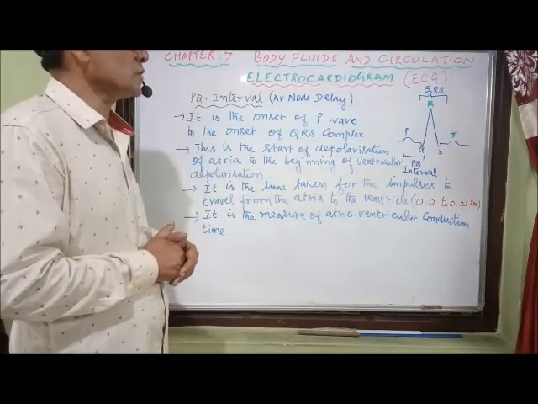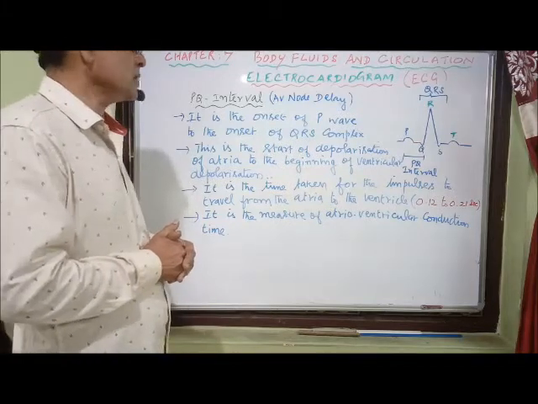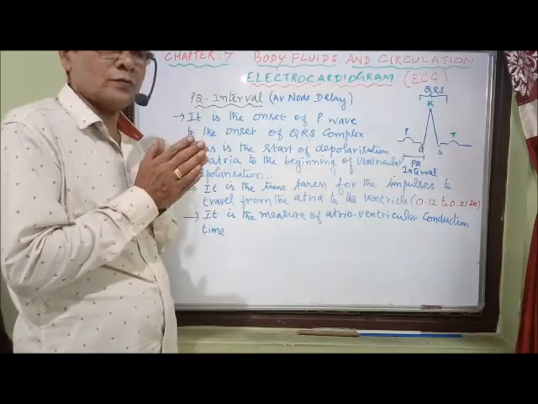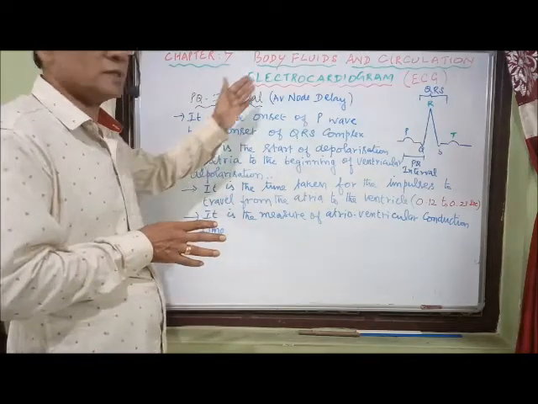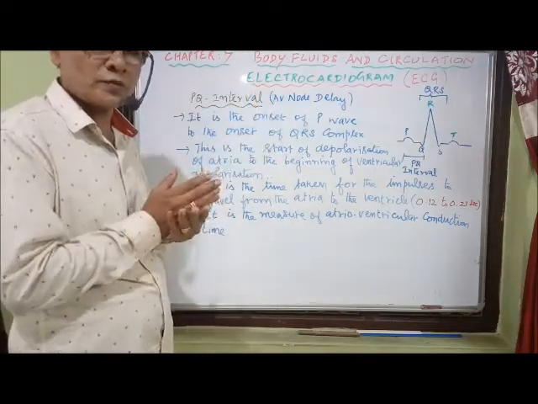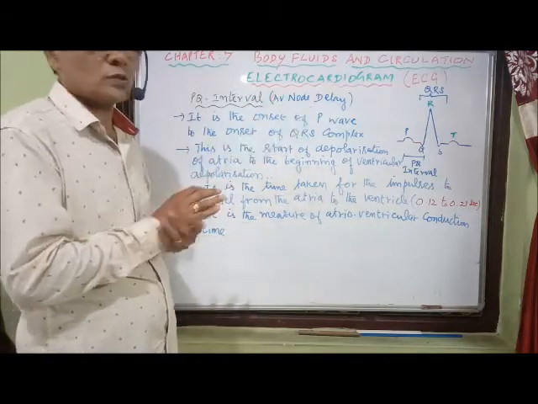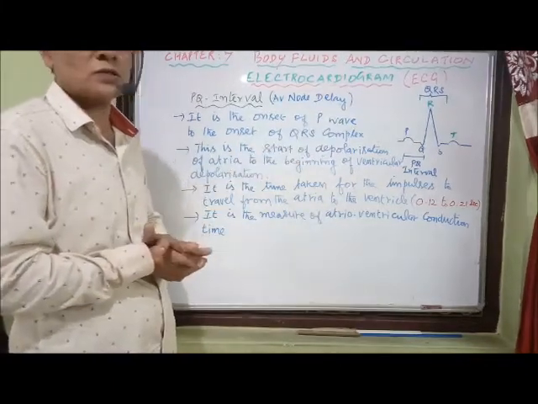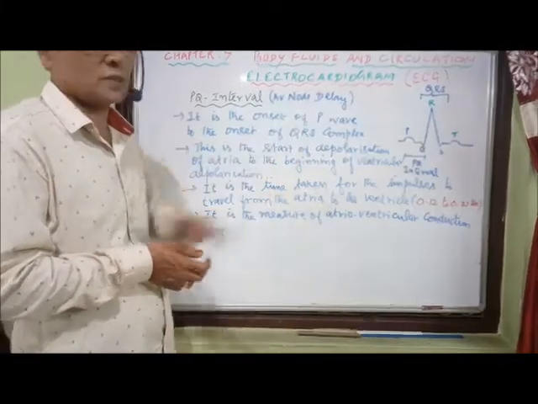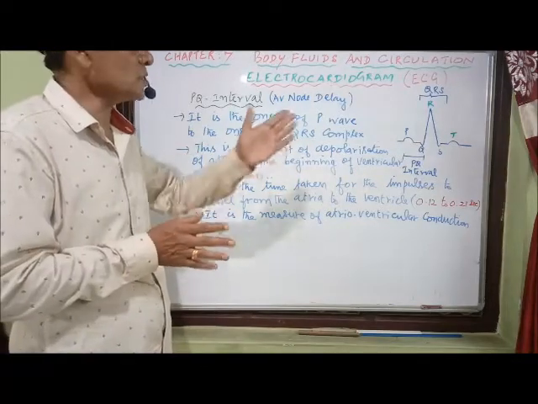Now we have to go for the next one, the QRS complex. Normally there is no separate wave for atrial repolarization. We have atrial depolarization during the P wave, but atrial repolarization is not shown in the ECG wave.